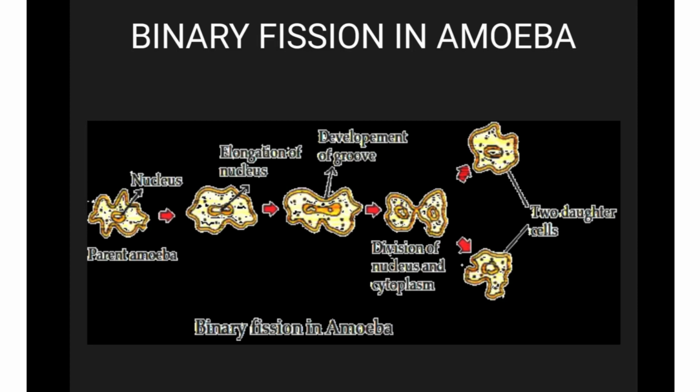The membrane then grows transversely inward from near the middle of the dividing cell, which separates the cytoplasm into two equal parts, each with one nucleus. The two daughter cells may separate from each other and behave as two independent organisms. So this is how fission takes place in case of amoeba.